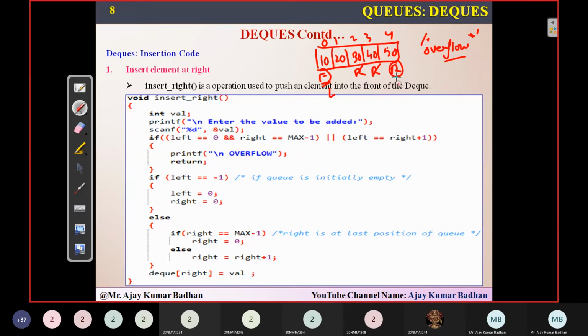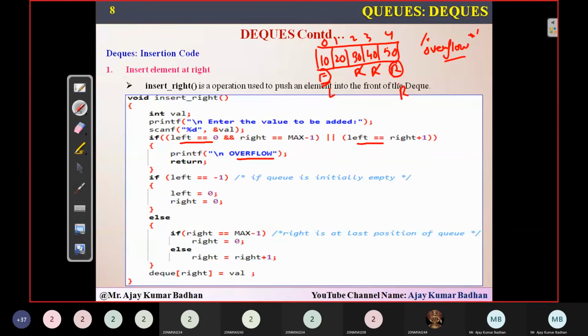Instead of right, instead of rear, I'm using the variable called right. The remaining process is the same. You can see here, this is the same as the insertion operation in a circular queue. Left equal to 0 and right equal to max minus 1. Then you can simply say this is an overflow condition.